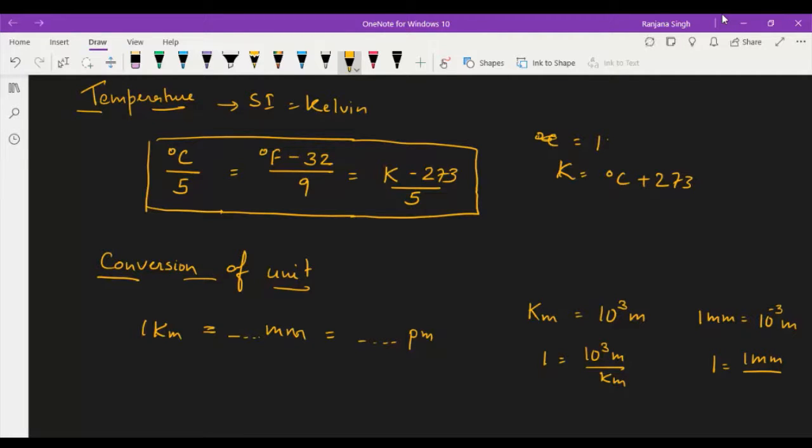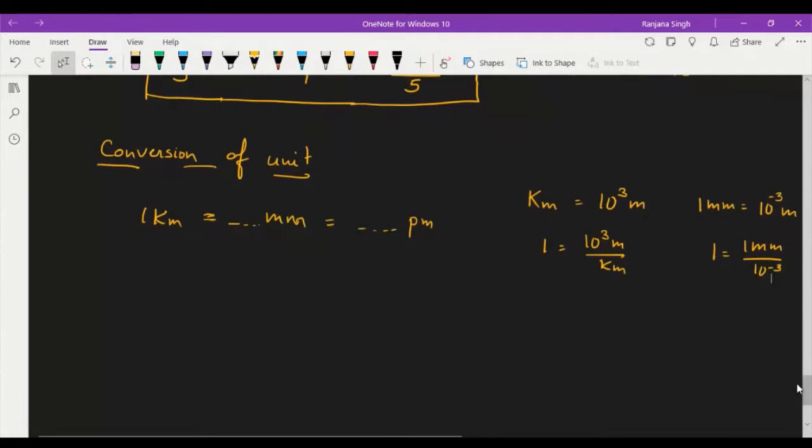That is, if you want to convert meter into millimeter, then you have to multiply this factor in this way. Okay, this is the unit factor, and you can convert easily by this method.